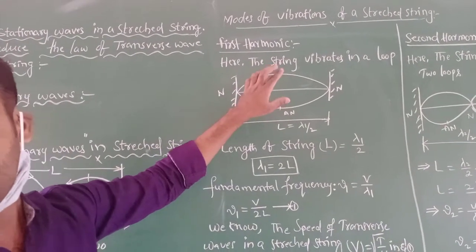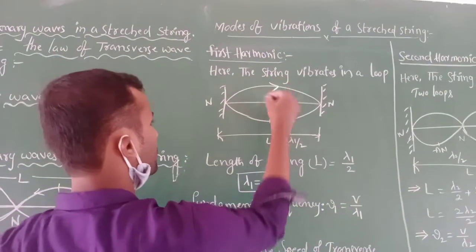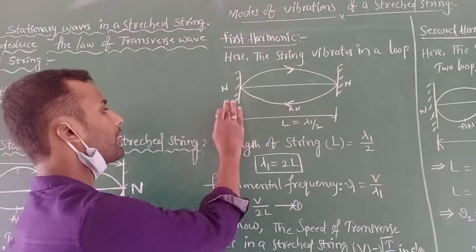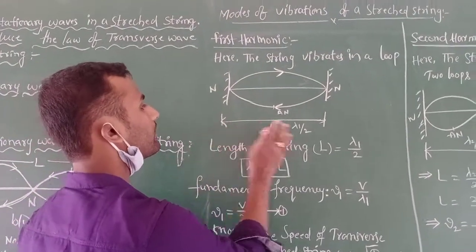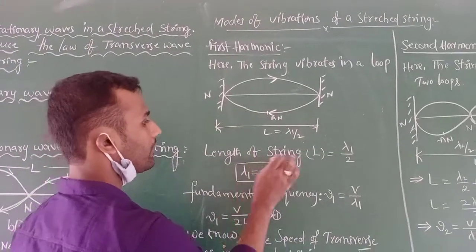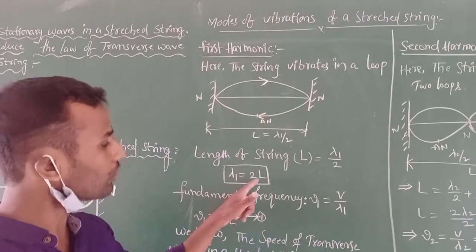Here the two waves are always in opposite directions along the direction of wave propagation. The distance between the two antinodes is lambda by 2. So the length of the string L equals lambda 1 by 2, so lambda 1 equals 2L.